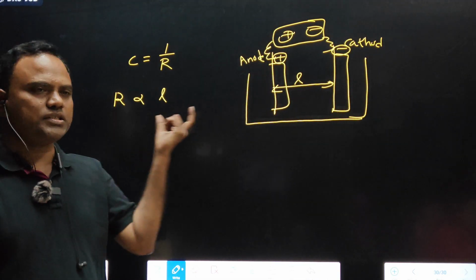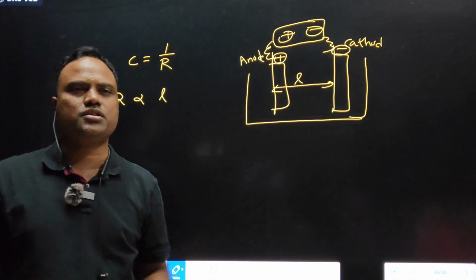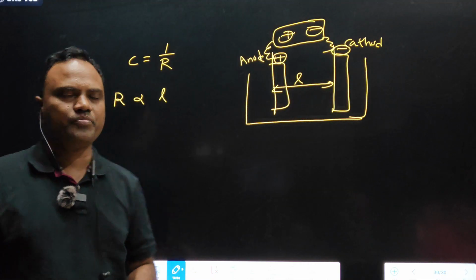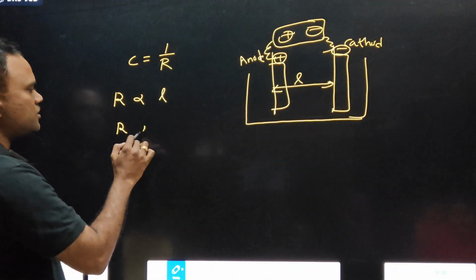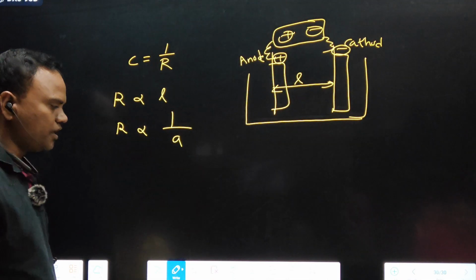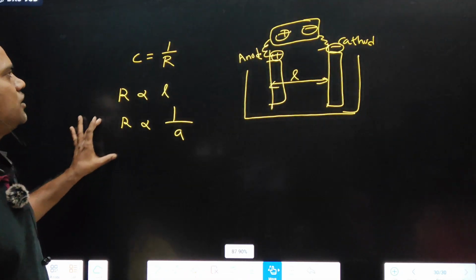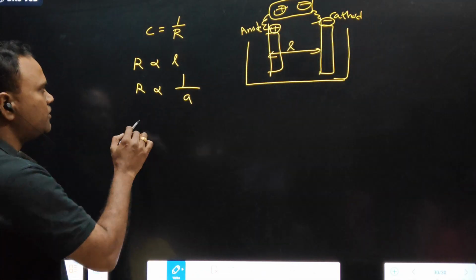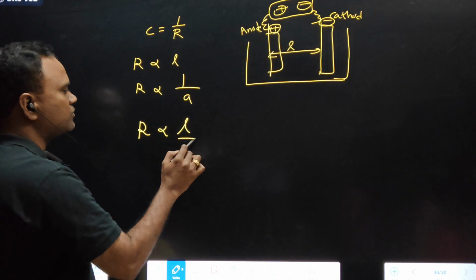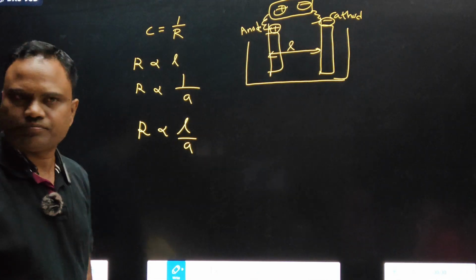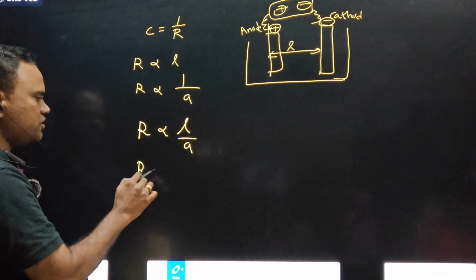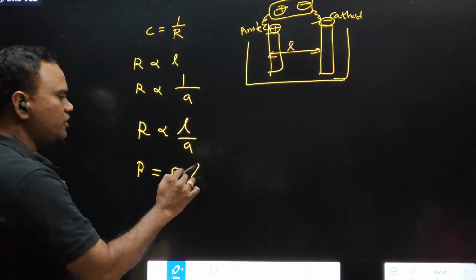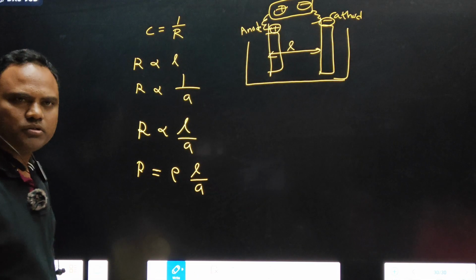R is directly proportional to length, and inversely proportional to area of cross section. Combine these two: R is proportional to L by A. Remove proportionality: R is equal to rho into L by A.